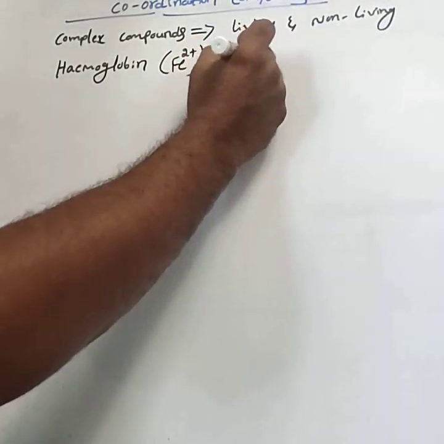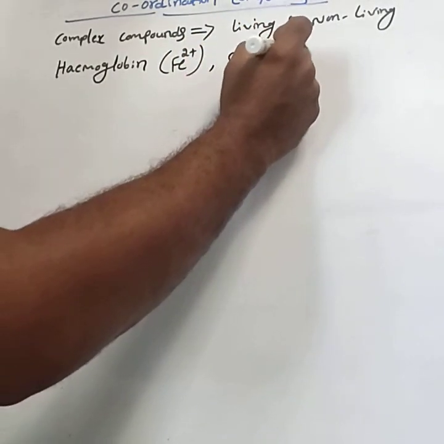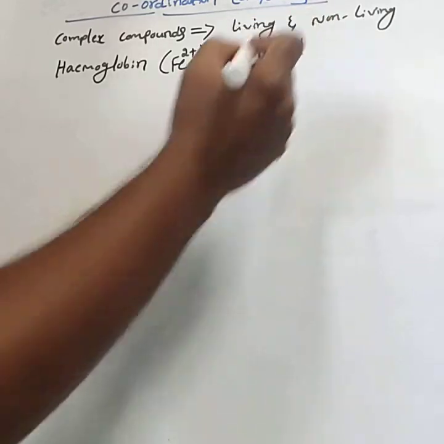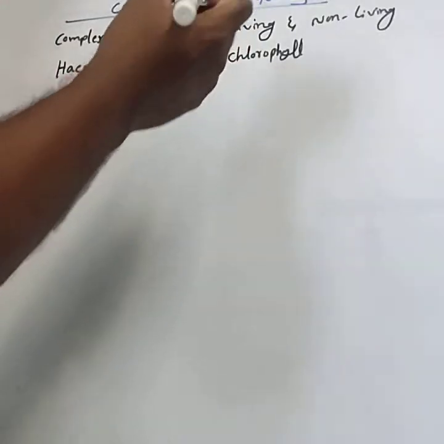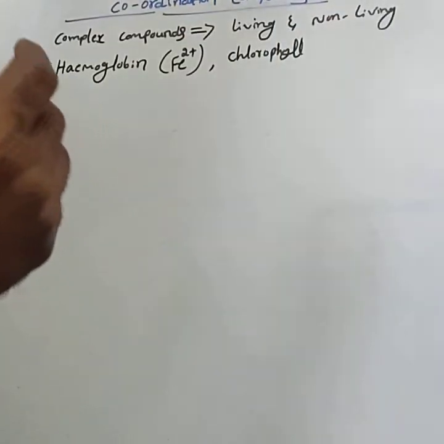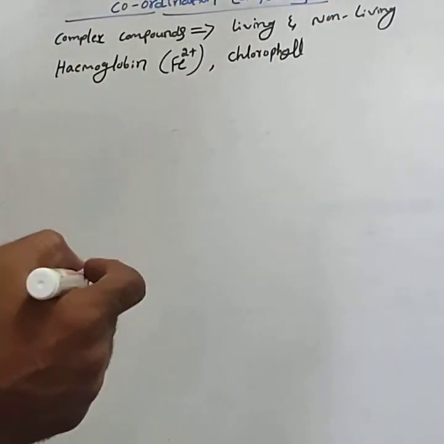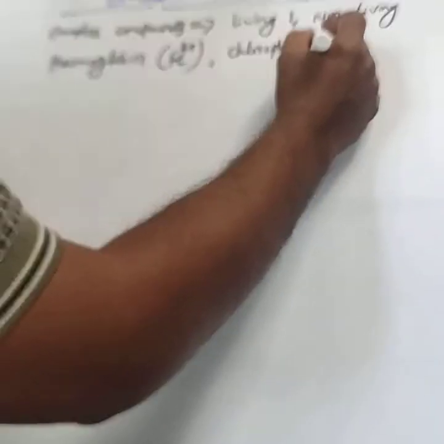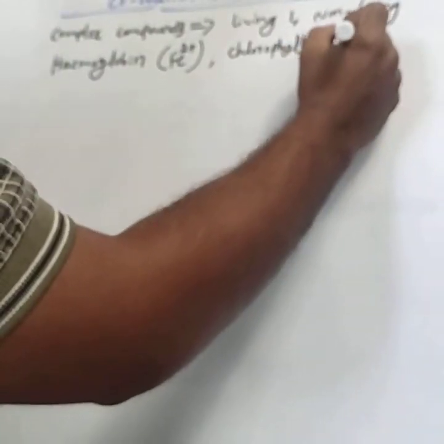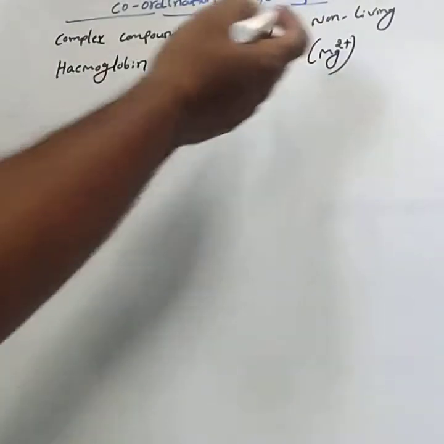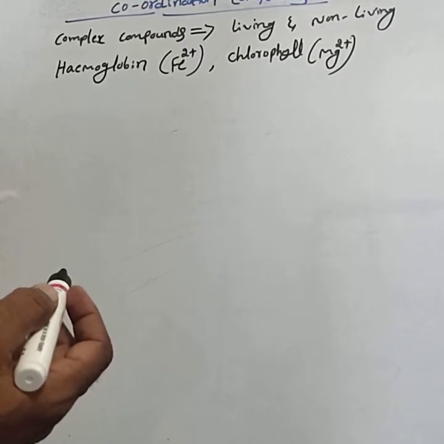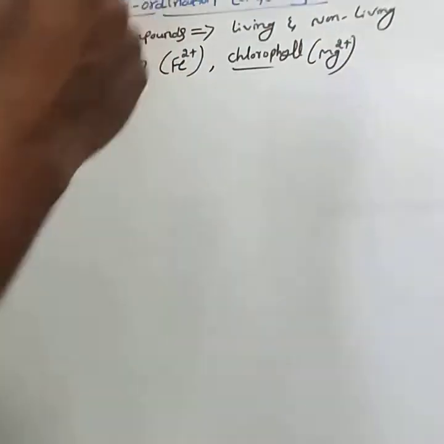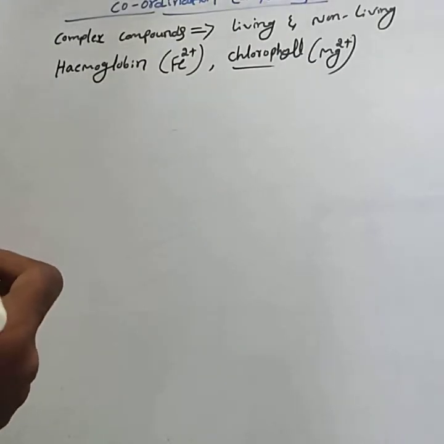Hemoglobin, chlorophyll, that is the green pigment present in plants. Chlorophyll contains a non-transition metal atom, that is Mg2+. Mg does not belong to the transition elements, it is an s-block element. Name the coordination compound which contains a non-transition element: chlorophyll, which contains Mg2+.